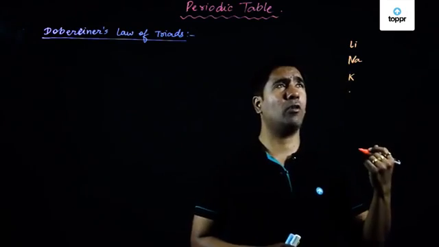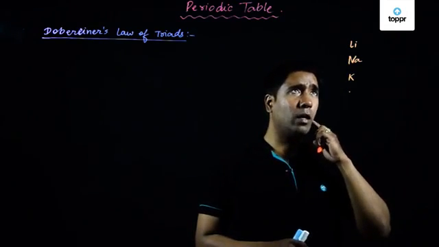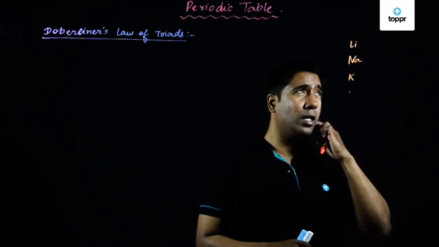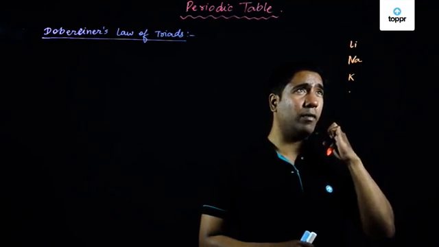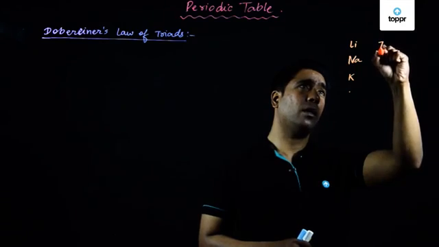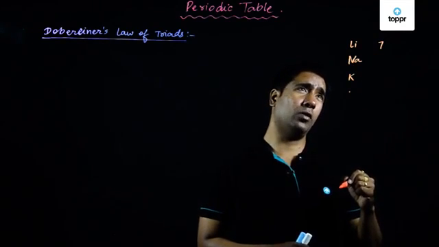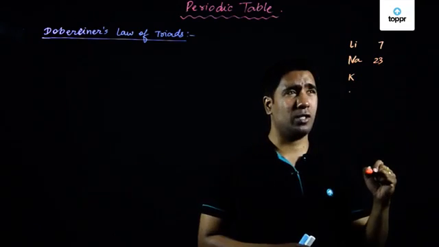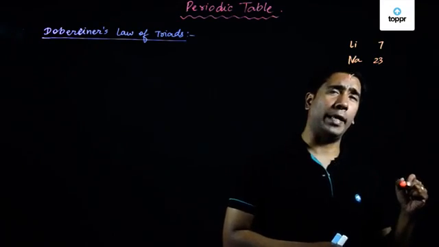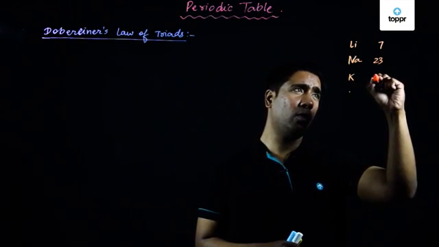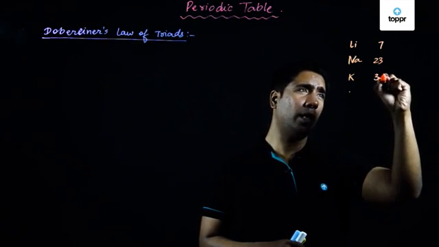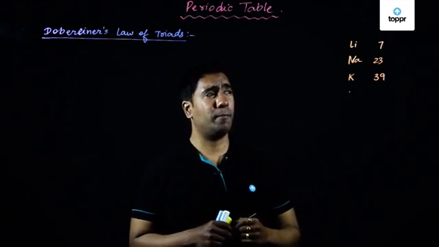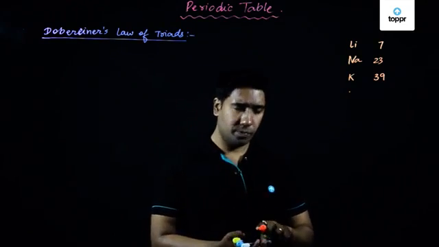In the case of lithium, the atomic number is equal to 3, hence its atomic weight is equal to 7. In the case of sodium, its atomic number is equal to 11, its atomic weight is equal to 23. In the case of potassium, its atomic number is equal to 19, its atomic weight is equal to 39. So let us see if it holds true in this specific case.